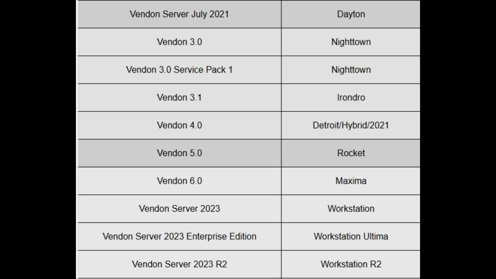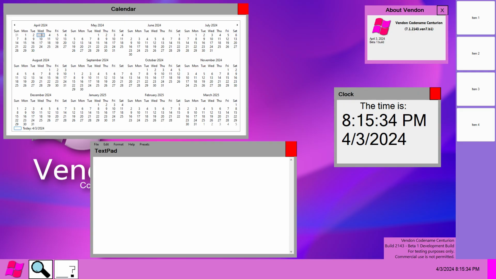Unofficial code names. Some versions of Vendon have unofficial code names attached to them. It is currently unknown why. Vendon 7 Pre-Reset. The pre-reset Vendon 7 builds are very interesting as they have features or things in them that were not carried over after the reset, such as a sidebar.